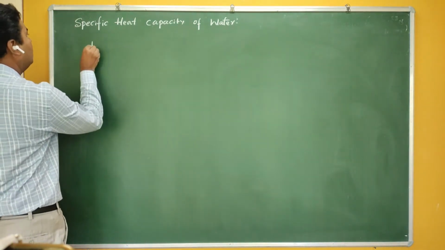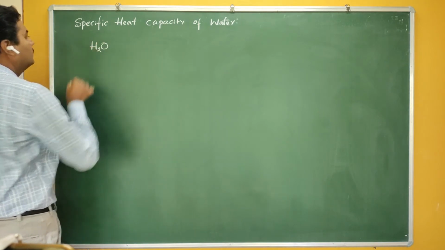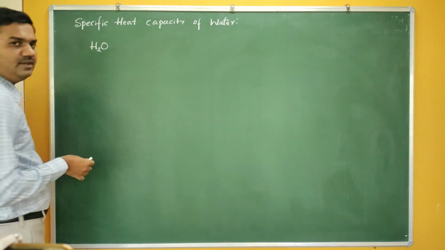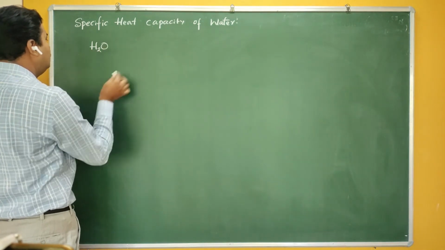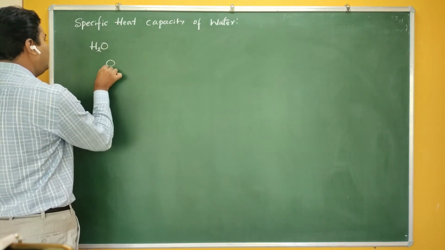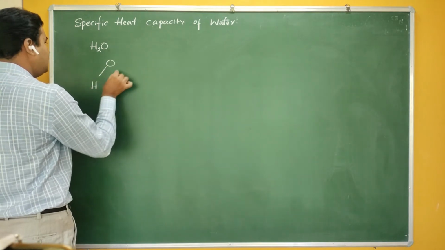This water molecule H2O has three atoms. You can see here one O atom and two H atoms.